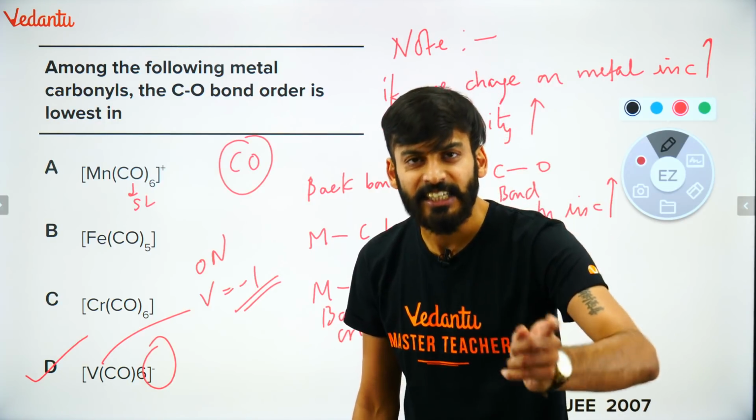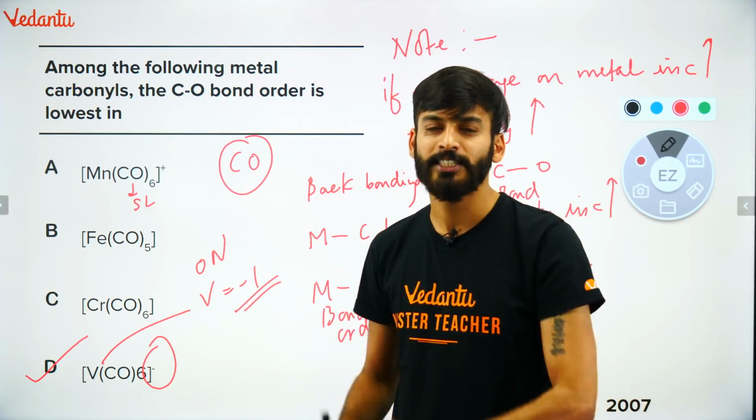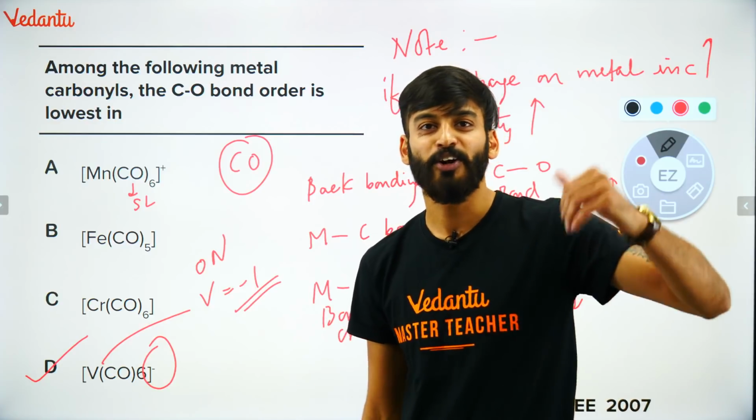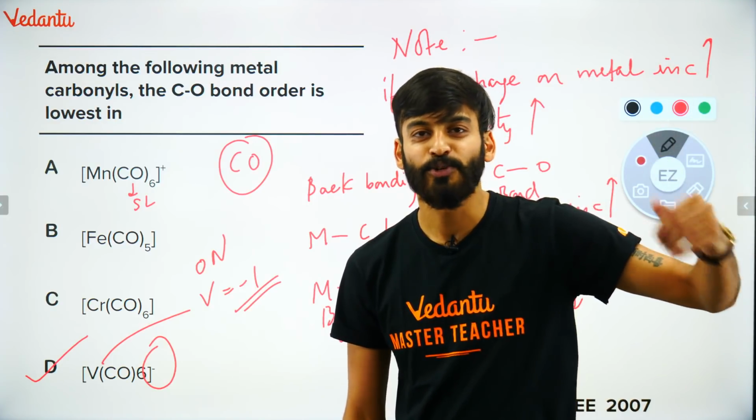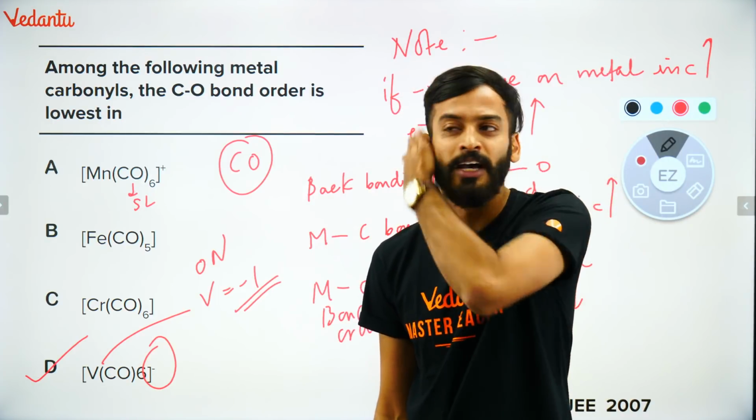Cyanide, yes, it can do back bonding, but not of that strength as carbonyl. Some of you have asked, sir, what about cyanide? Cyanide can also do, but not of that strength, not of that limit as carbonyl can. So it is also out of the picture. Only carbonyl can do back bonding. I hope this is clear enough.